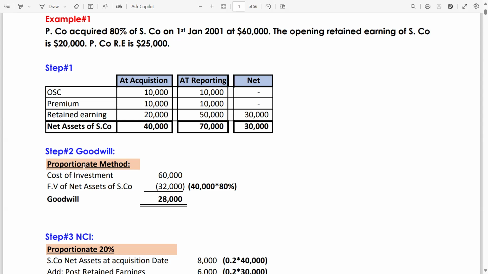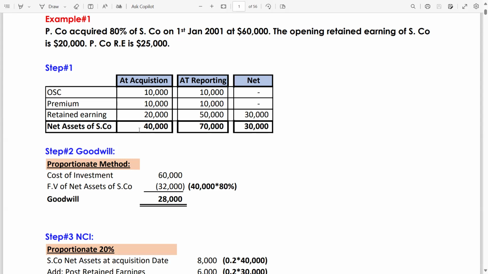Proportionate method, in which there is no component of NCI. NCI means non-controlling interest. If you remember, P company acquired 80% of S company. So of course there is 20% remaining. So 20% is the NCI shareholding. In case of proportionate method, no component of NCI is taken in the goodwill calculation. Cost of investment is 60,000 as it's given in the question. Fair value of net assets of S company at acquisition date. Remember, goodwill is calculated at the date of acquisition.